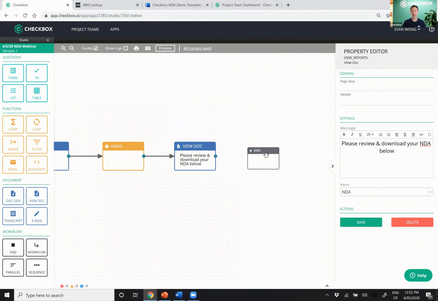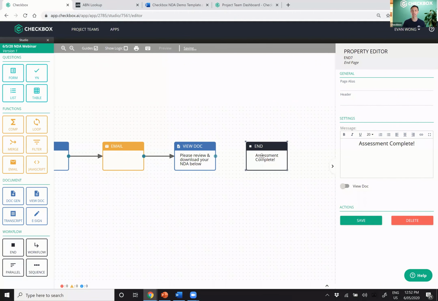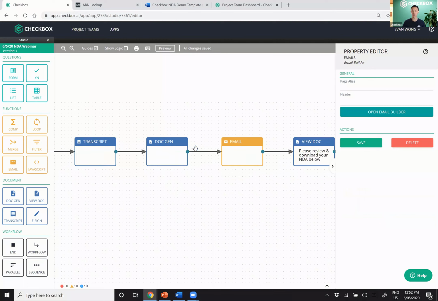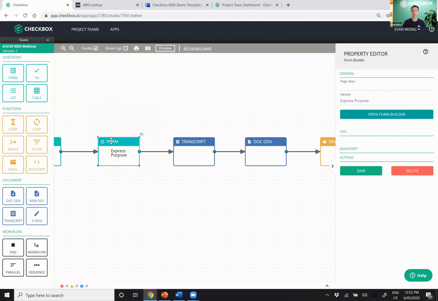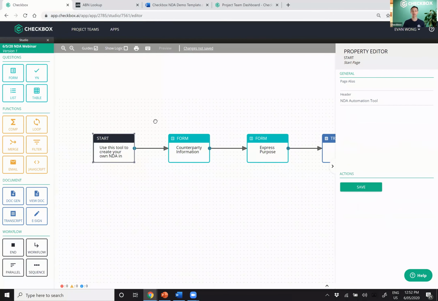And then finally, let's just end the process. We end it with assessment complete. You can customize the message yet again. It's up to you. All right, I think, guys, we are pretty much done. So let's do one final run through and have a look at the tool that we've built in about, I don't even know, 12 minutes or so. All right, let's go and do it.